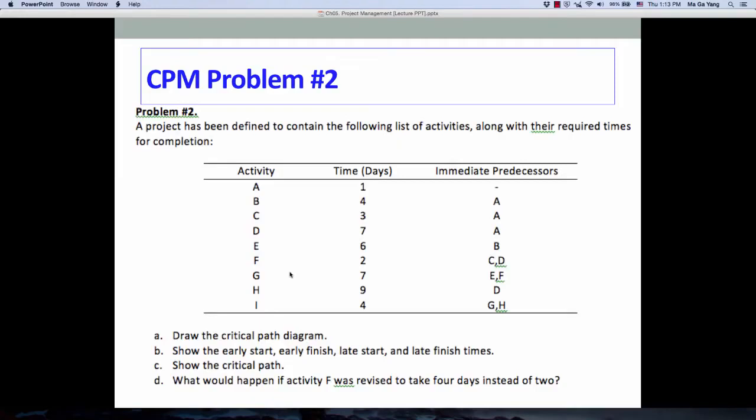This is relevant because in the real world, the duration of an activity can change anytime. Then we have to really understand the implication of this problem.